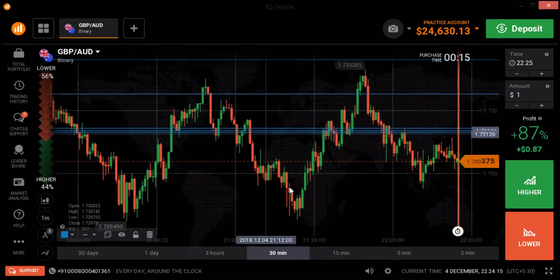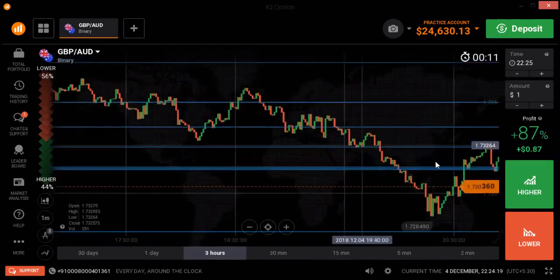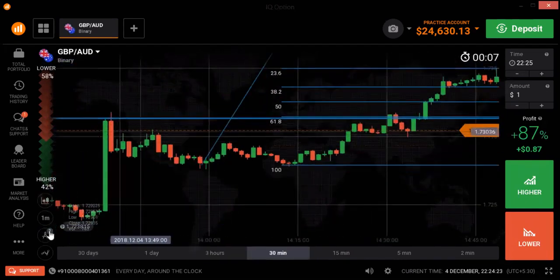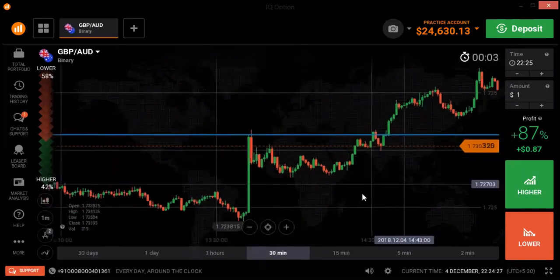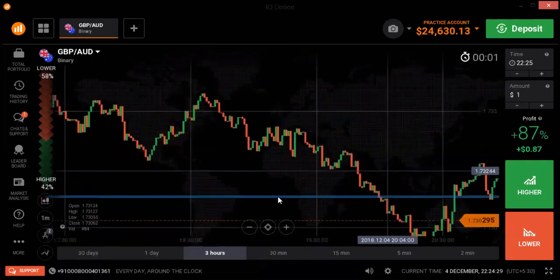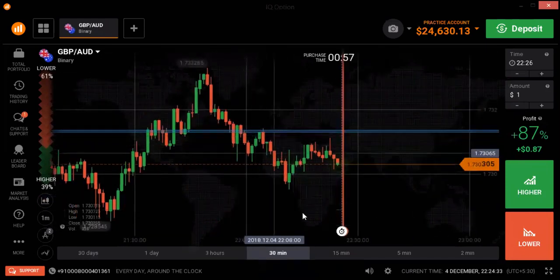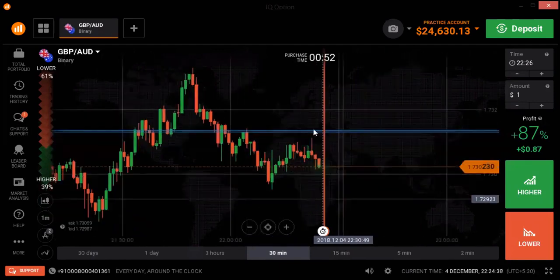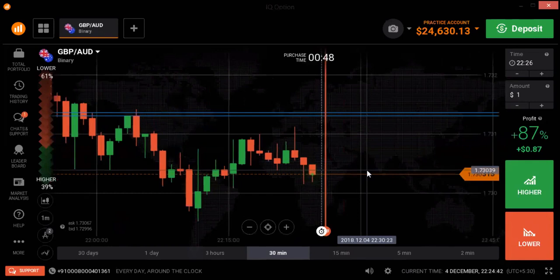There is a level here. Here also there is a level. There is a level here. This level is working, right? When the market comes to this level again, you can use it. It already worked, so if you want to place a trade on the same level, you need to wait for the breakout.